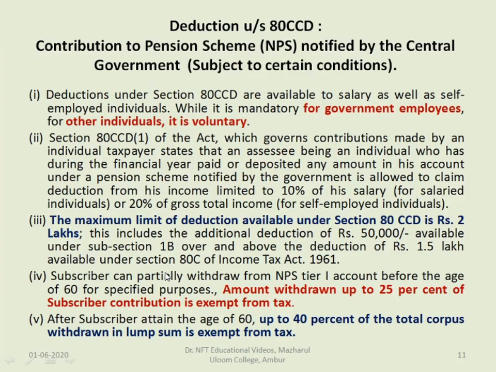And again in case of 80CCD, you can withdraw the amount before the age of 60, and for that amount 25% of contribution is exempt from tax. Moreover, 40% of total corpus, if it is withdrawn in lump sum when the subscriber attains the age of 60, is also exempt from tax.